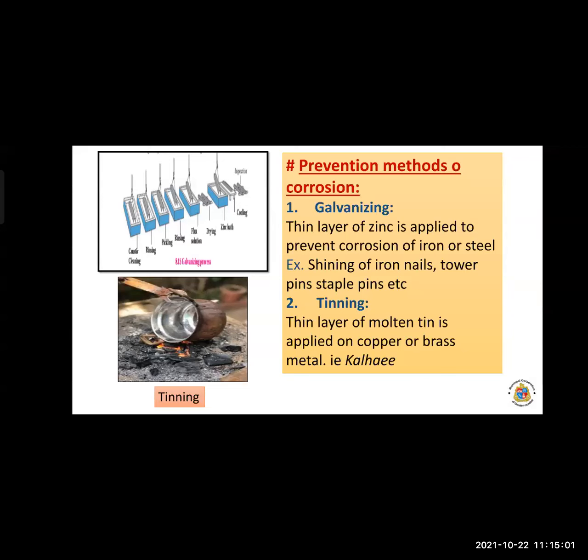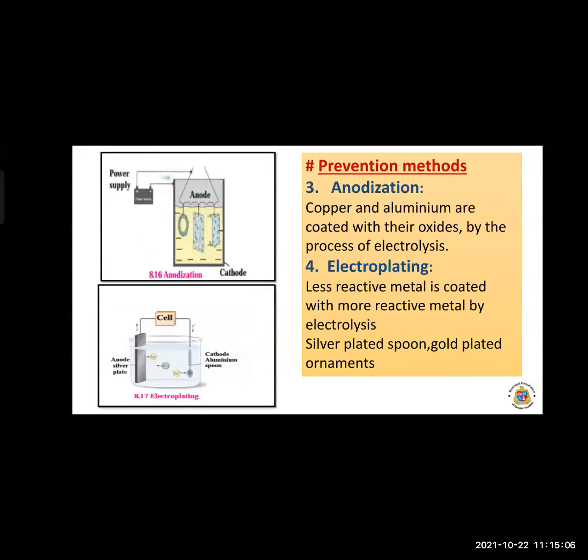Okay, now next is what? Third, that is anodization. Now what about anodization? Anodization, that is the anode and cathode. The term itself, anode, anodization. So anode is there, means what? This is also an electrolysis process. It consists of an anode and cathode. So electrodes are there, electrolytes are there.